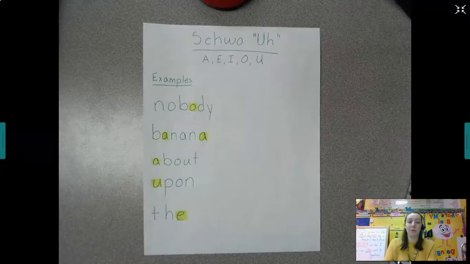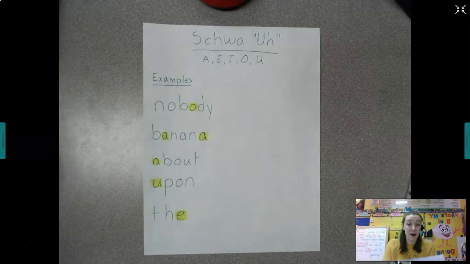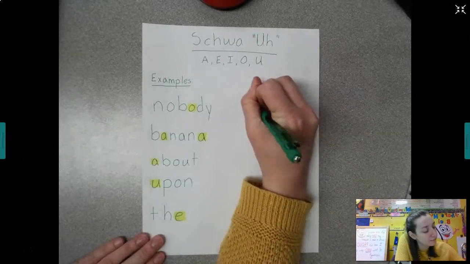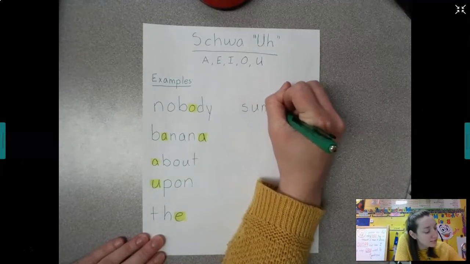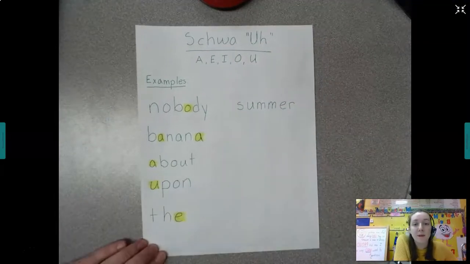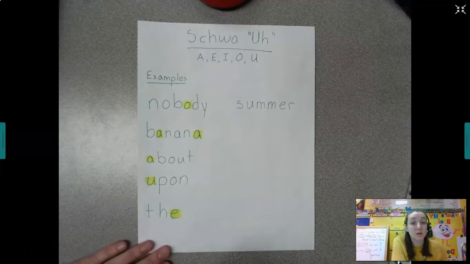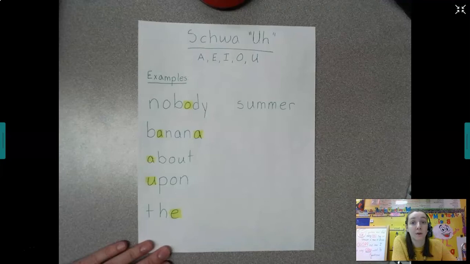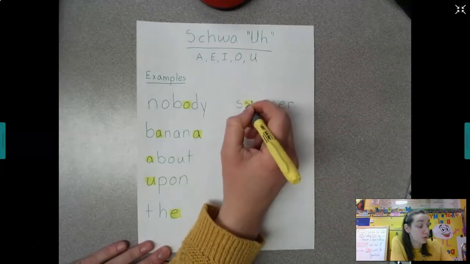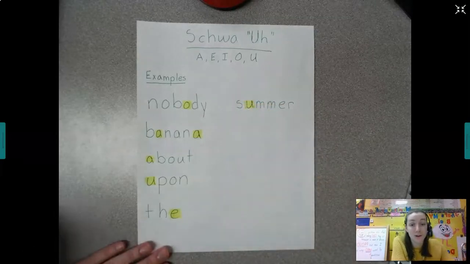Alright, so we're going to come up with a few more examples of this schwa sound, and it's really just something you need to practice with, like those sight words, because it's not always easy to identify. Okay, so let's just do a couple more. So this is a season, and it has two vowels in it. Summer has U and E. See if you can figure out which one is that schwa sound. Summer. S-uh-m-er. That U, right? Summer. So it's got that schwa sound.